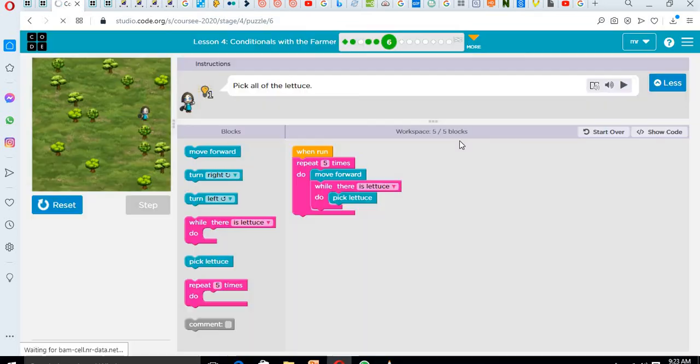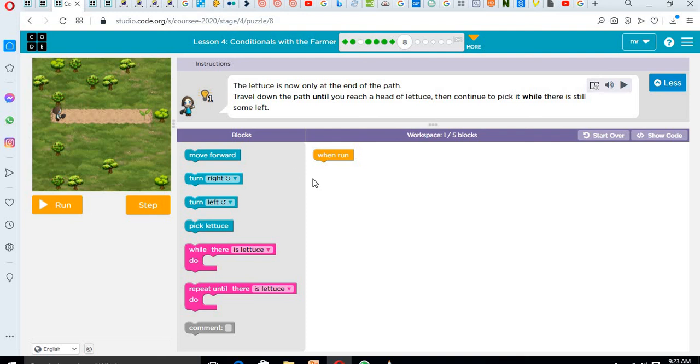Let's move to the next. Now this one says the lettuce is now only at the end of the path. Travel down the path until you reach the edge of the lettuce. Then continue to pick it while there's still some left. So you see, they want us to use the repeat until block to do this because there's just one lettuce.